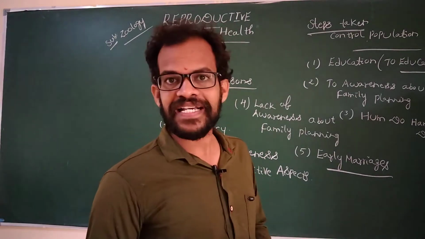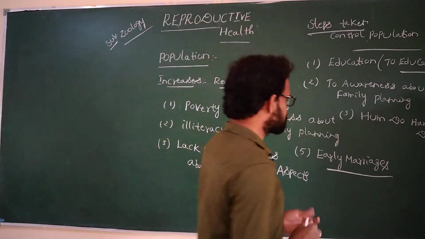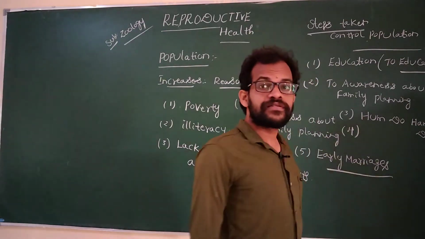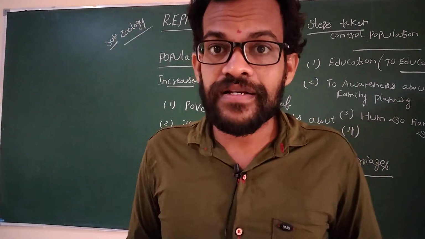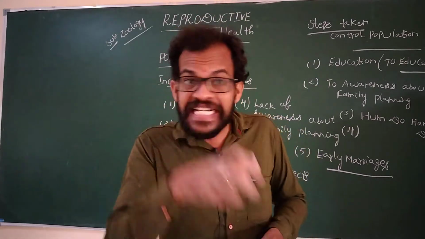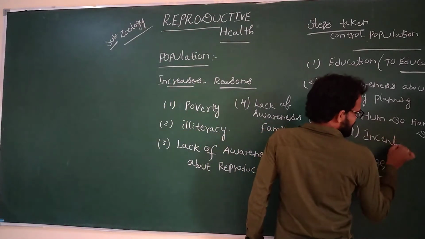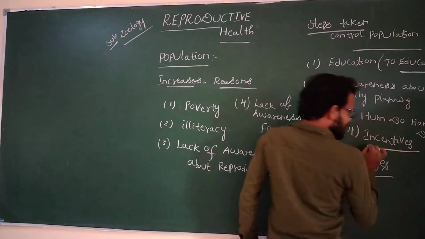To motivate small families, give them incentives.